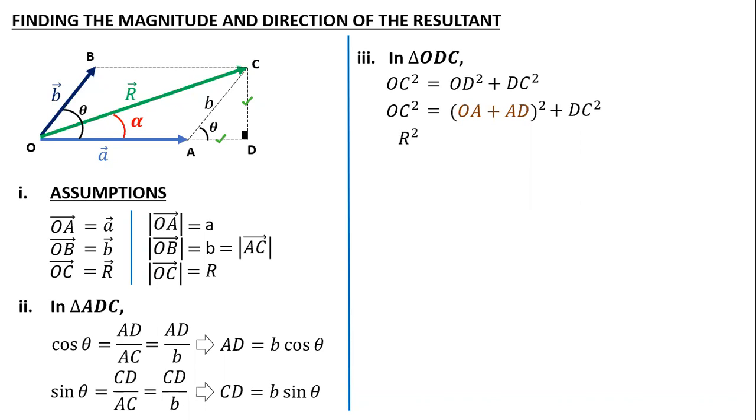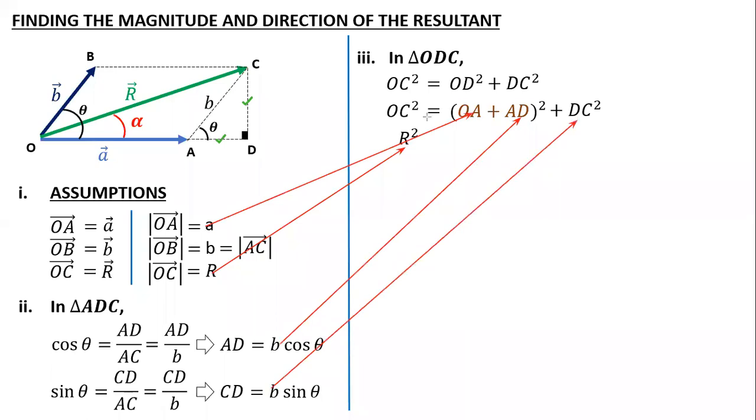OC I can write as R. OA is A, AD is over here, and CD is over here. So all the data is available, and I just need to substitute. OA will be A plus B cos theta, the whole square, and DC will be B sin theta.